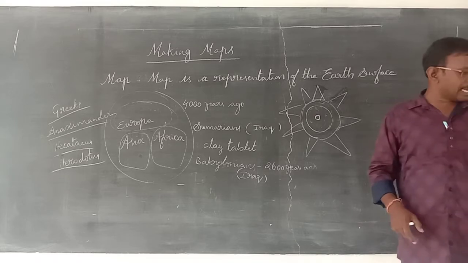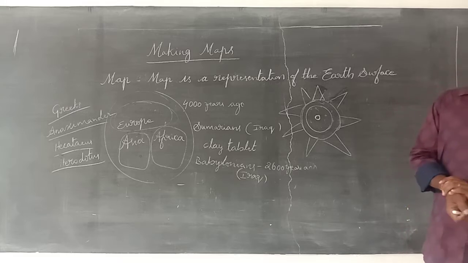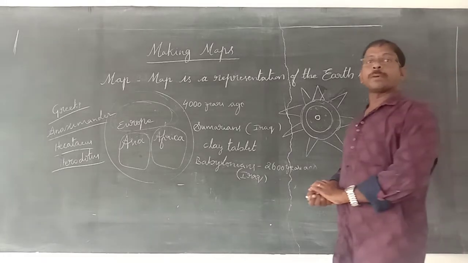Next, after the Greeks, the Romans were greatly interested in making maps to know about places near and far from them. They wanted to occupy some places.